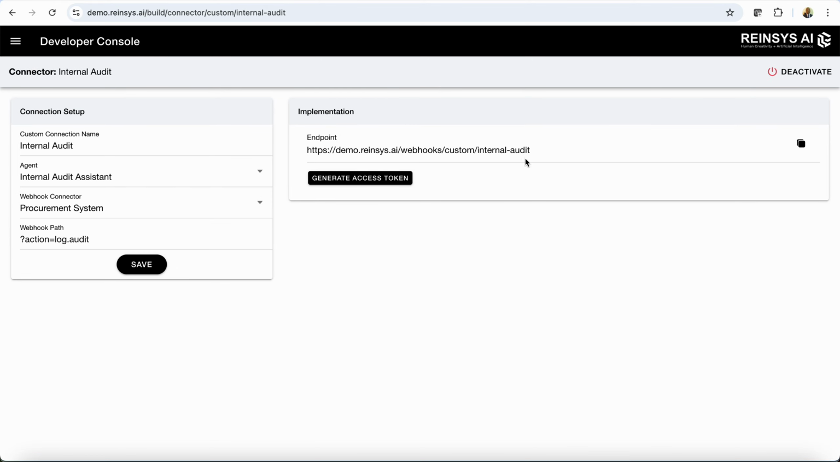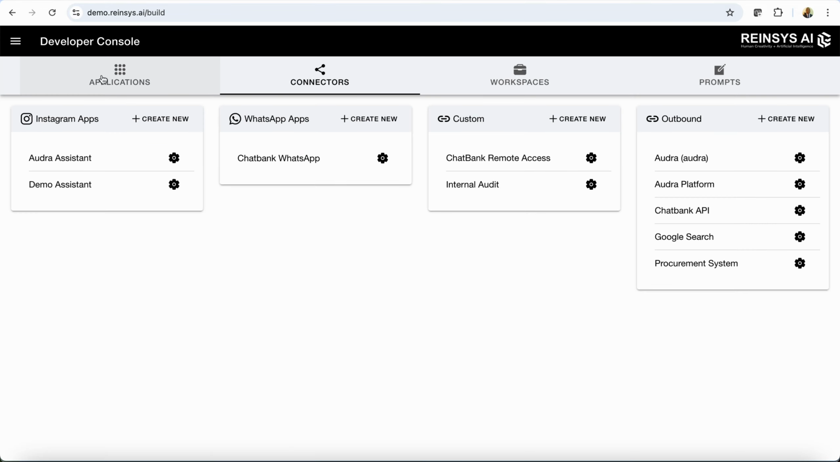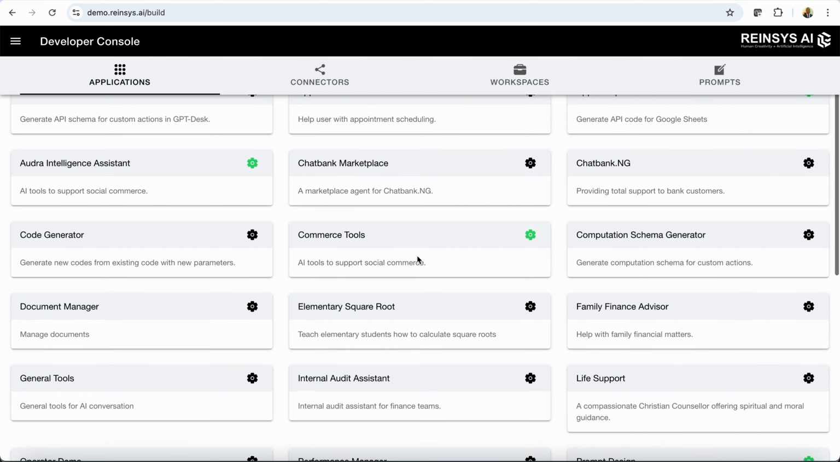This has an endpoint, and then you protect this with an access token. You will also select the outbound connector that we have created previously to the procurement system and select it. We'll also select the agent that would be performing the orchestration of the tasks. Now you can go to the application itself, and that is the agent.